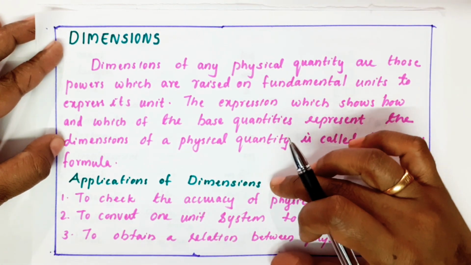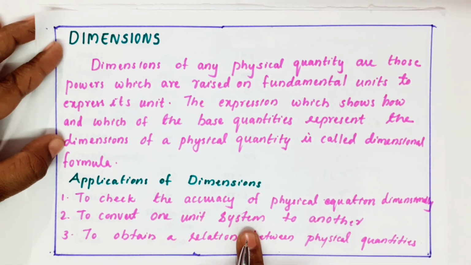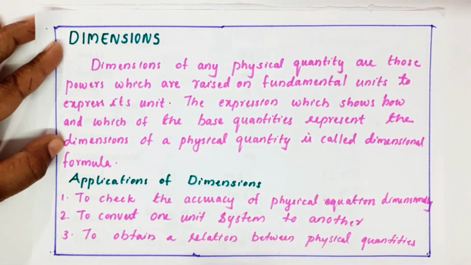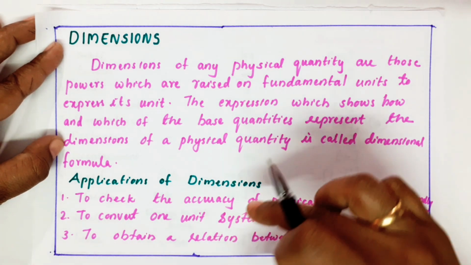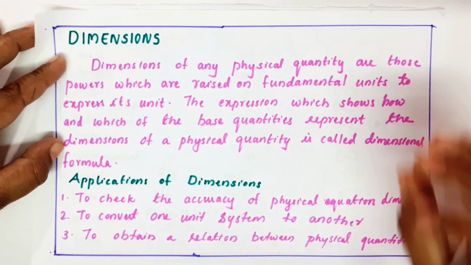In this way, we have a lot of applications. We can check whether an equation is dimensionally correct or not. To convert from one unit system to another unit system, this method is applicable. And to derive an equation of a physical quantity we also use this method. These three applications we will do in the next video. Now I'm just showing how to write a dimension.